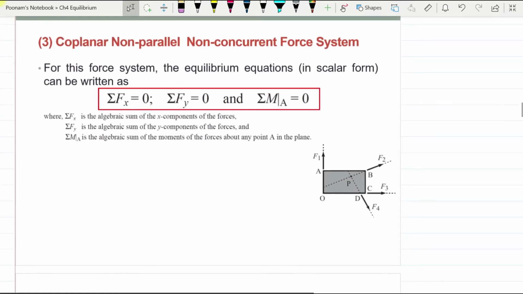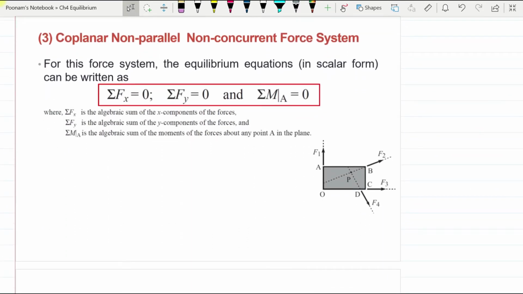The next system is a coplanar non-parallel non-concurrent force system. So this is the example, and the body is subjected to coplanar forces. Of course, this is a 2D body, and all the forces are passing through a plane, but they are not parallel to each other, and they are not passing through one point.